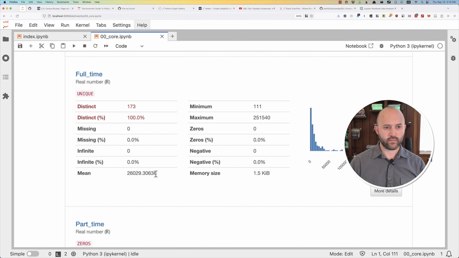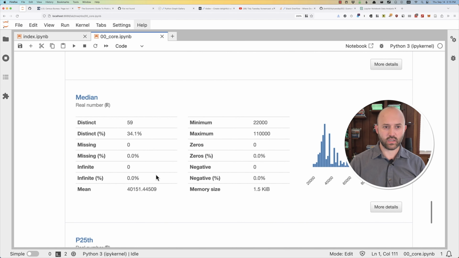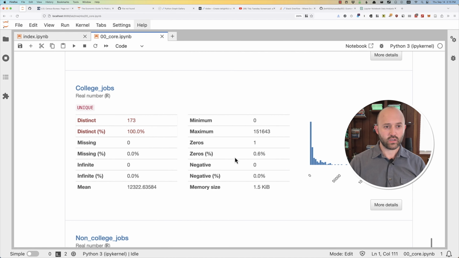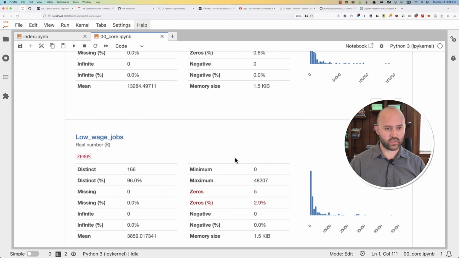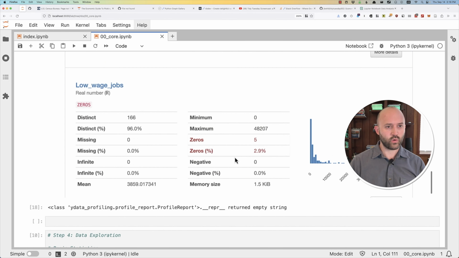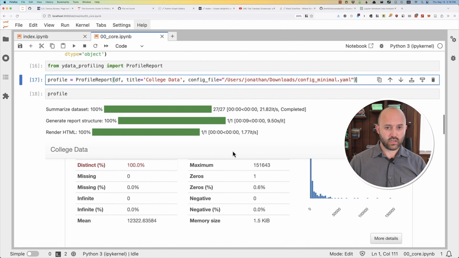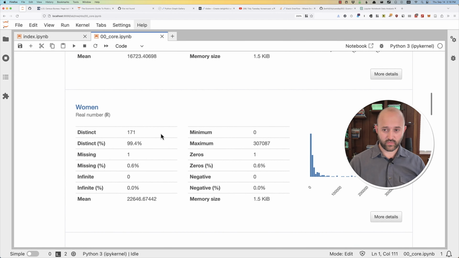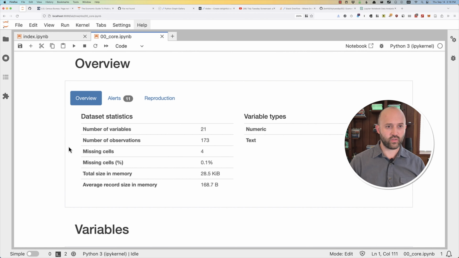Employed, full-time, part-time, full-time year-round, unemployed, unemployment rate, median salary. I guess this is the salary. 25th percentile, 75th percentile. College jobs, non-college jobs. Oh, I see. So it's how many of them are in that, and low wage jobs. Cool. Okay, so that's a nice little overview of this initial data set. In terms of an exploratory data analysis, this is not bad. You get some pretty good stuff here. So let's do a few more things.